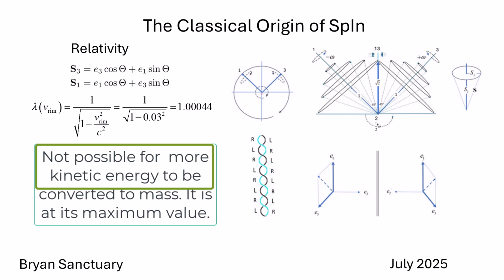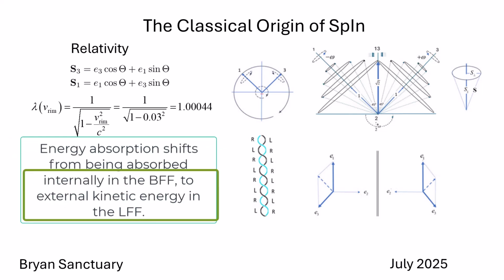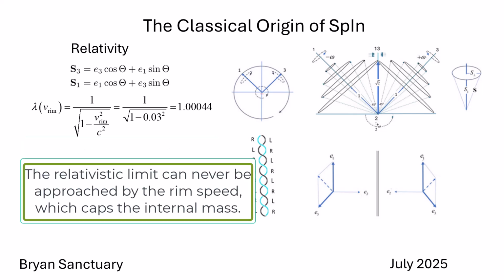Instead, additional energy propels the entire structure through space, shifting the dynamics from the internal confinement in the body-fixed frame to external forward propagation in the laboratory-fixed frame. The relativistic limit, v_rim going to c, can never be approached internally, thereby capping the rest mass.